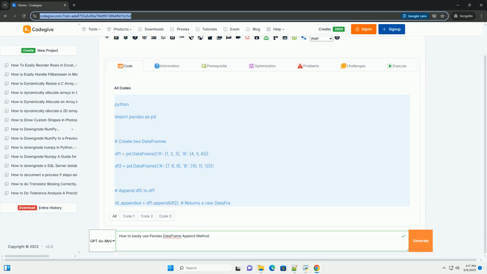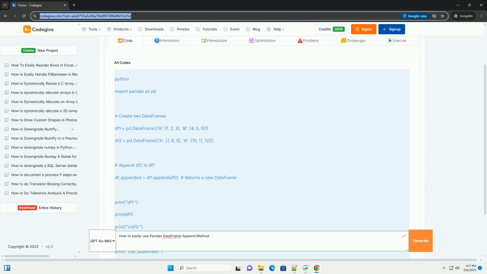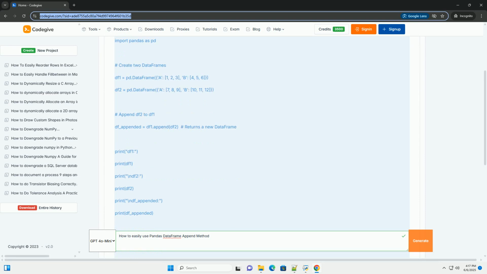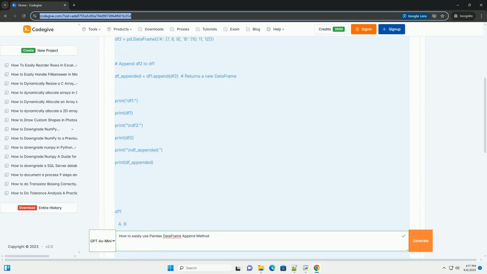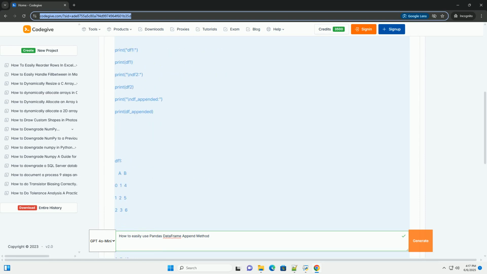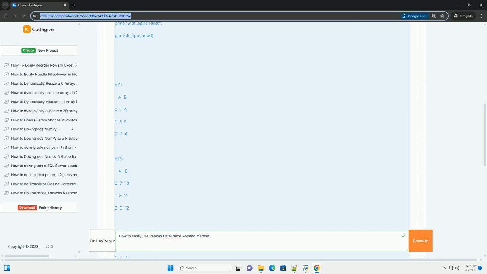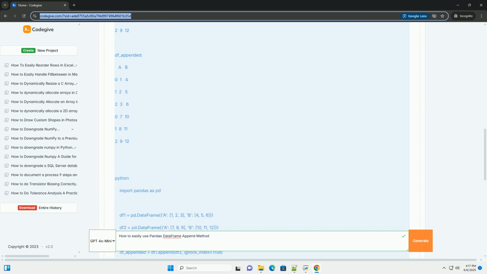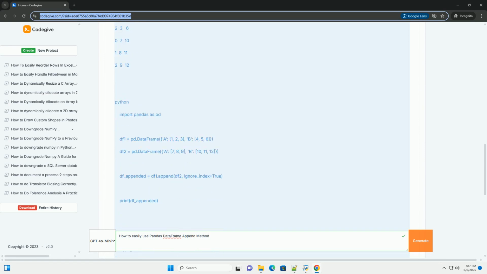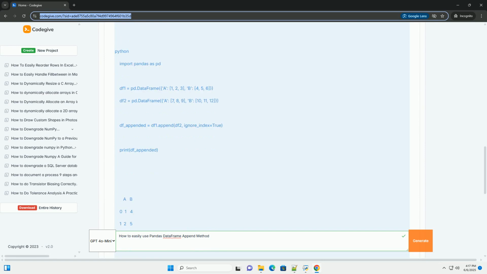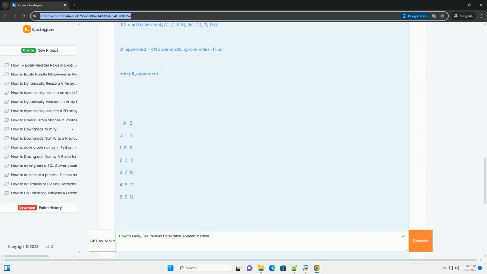Okay, let's dive deep into the Pandas DataFrame.append method. This tutorial will provide a comprehensive understanding of how to use it effectively, along with its limitations and better alternatives. What is Pandas DataFrame.append? The DataFrame.append method is used to concatenate two or more data frames together row-wise.